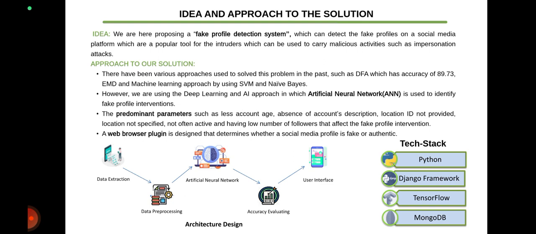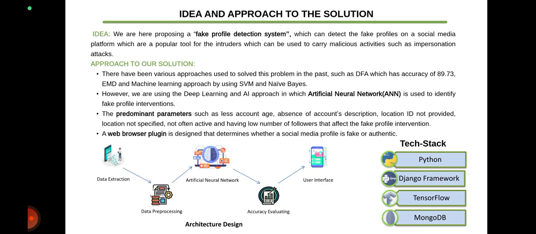Now talking about the architecture design, after data extraction the next step is data preprocessing. The data we are using for this fake social media profile detection is taken from GitHub, which contains about 3500 lines of fake users and 3500 lines of real users. The next step is the data will go to the artificial neural network, where it will be studied and predict the test case. Now accuracy will be evaluated, and at the end step the user will get to see the results.